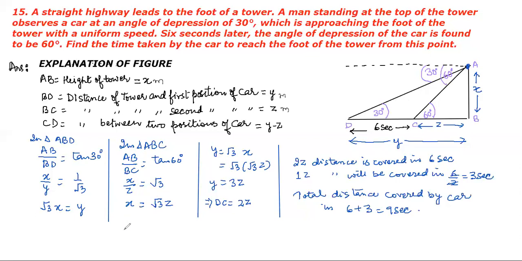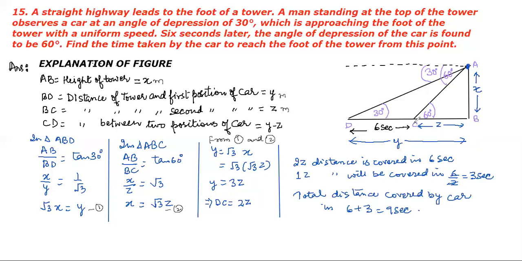So from first and second, this is first. And if I say this is second, so from first and second, if I put the value of x here from second, I'll be getting y. In place of x, I'll be putting square root 3 z. So square root 3 z I'll be putting here, and therefore y is equal to 3z. If y is equal to 3z, this distance is z, and y is equal to 3z.